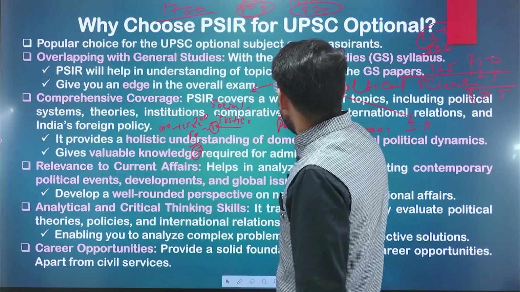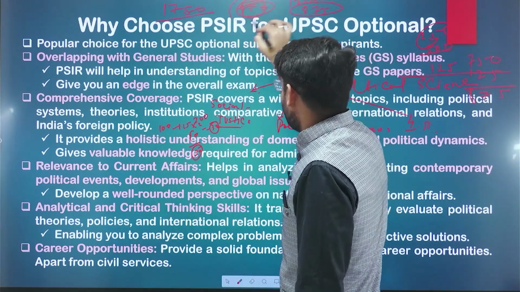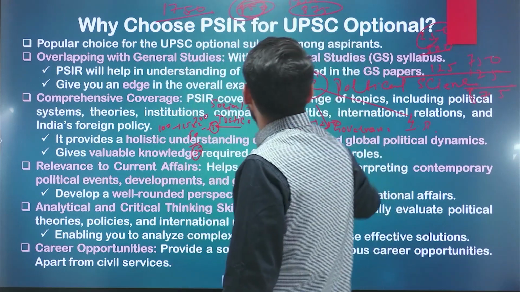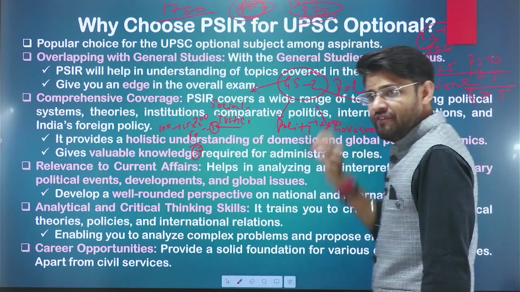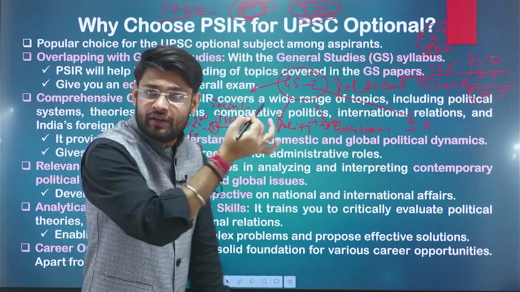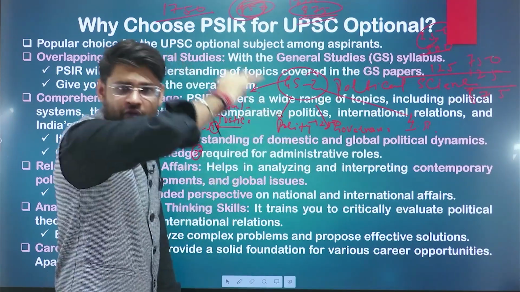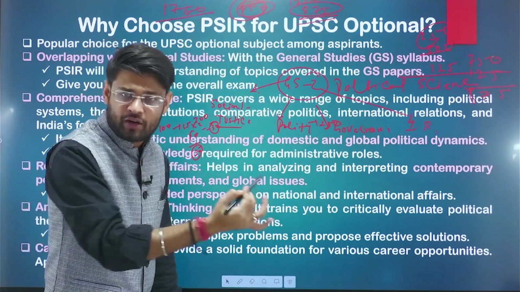Now we see mains already. I've told you that out of 1750, 875 marks consist of political science or revolve around political science.